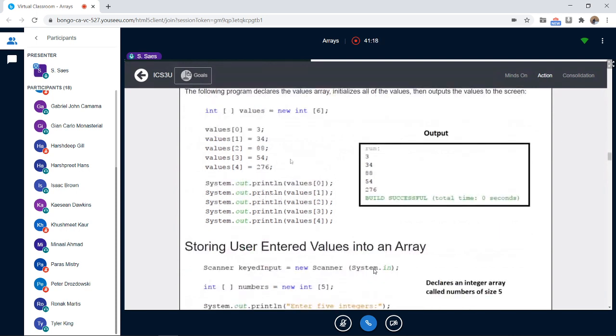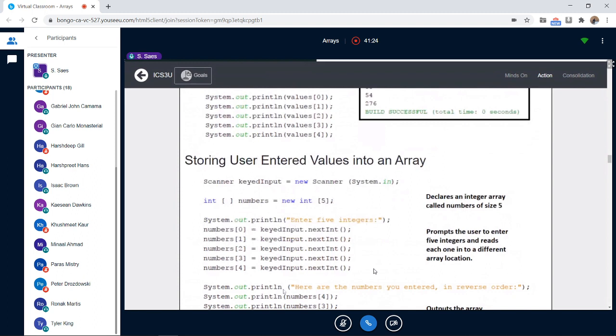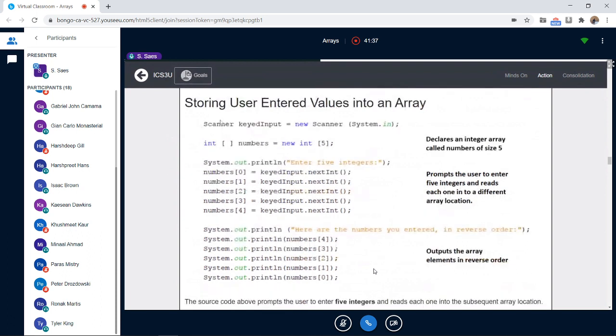Before I show you the Java program, I know this may sound a little too much, but I want to go over it once so you get the big picture. Then we are going to write many more programs on this. I want to talk about storing user entered values in an array.